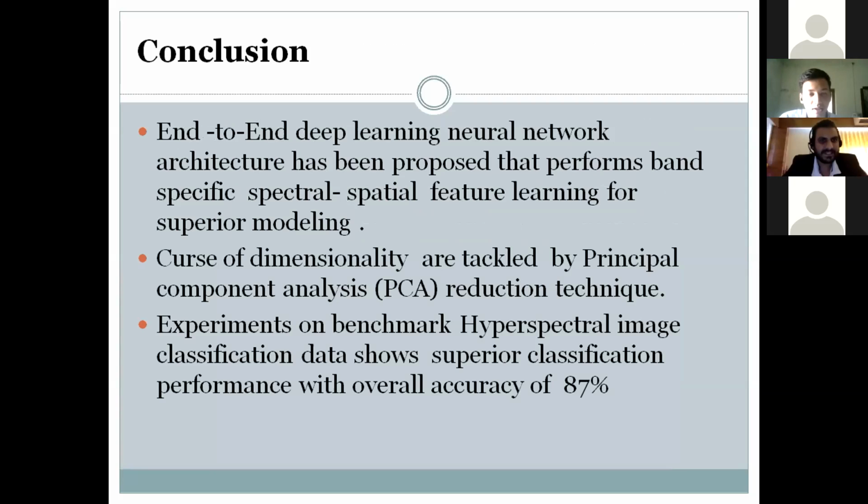So the conclusion: an end-to-end deep learning neural network architecture has been proposed that performs band-specific spatial feature learning for superior modeling. The curse of dimensionality is tackled by using the principal component analysis reduction technique. The experiments on benchmark hyperspectral image classification data show superior classification performance with an overall accuracy of 87%.